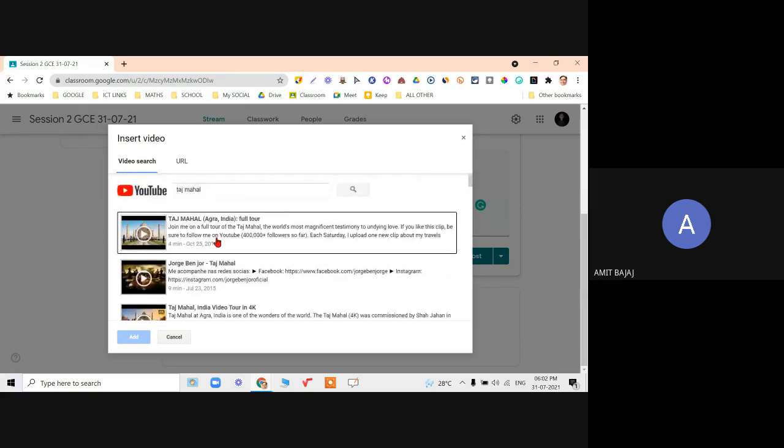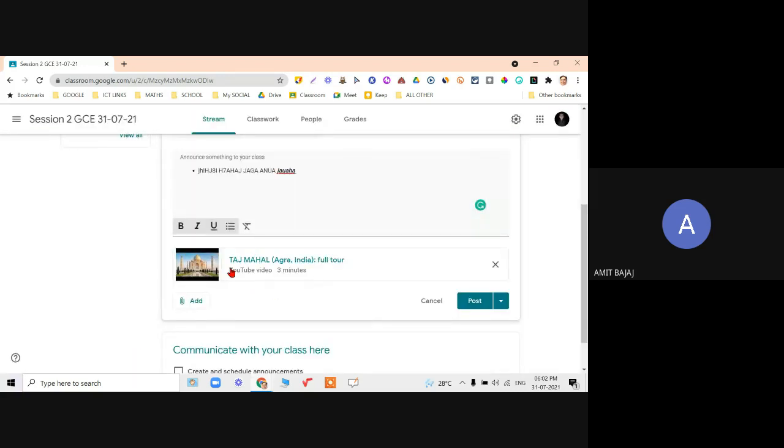So whichever video I want, just click on that and add. The video gets added over here. Now I have the option to post that. But before you click on this post, check out this inverted triangle. Click on this. You can post that.